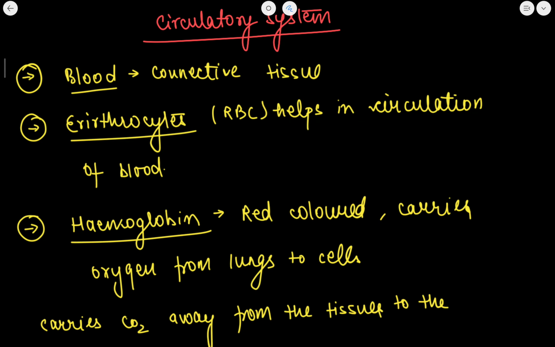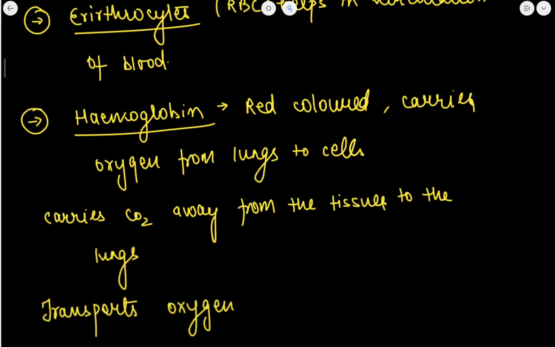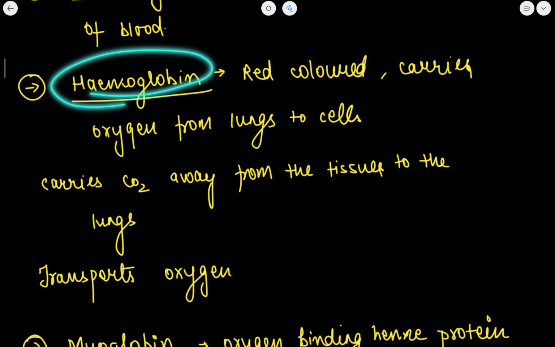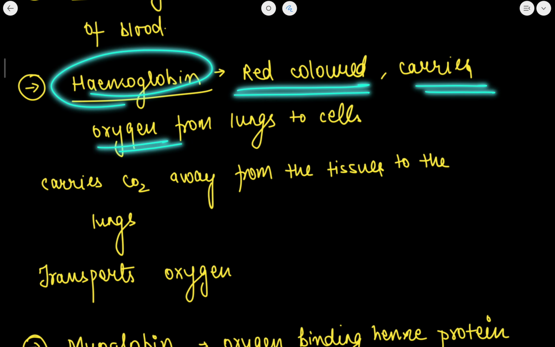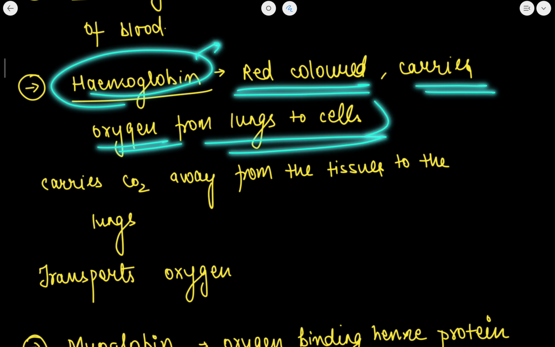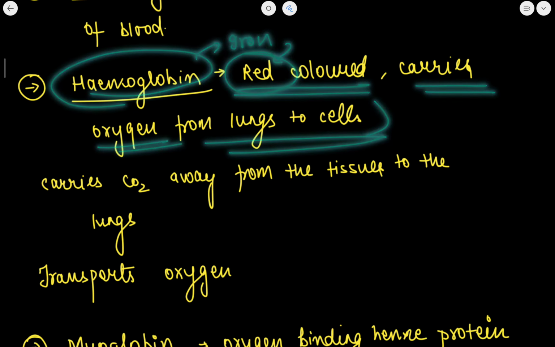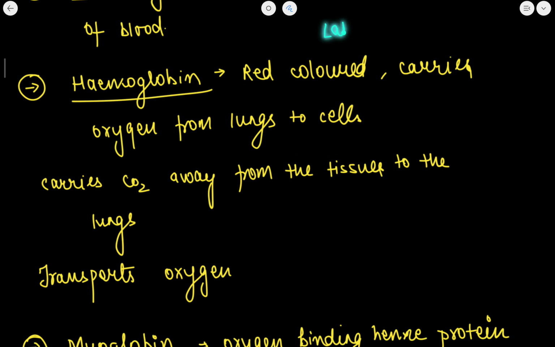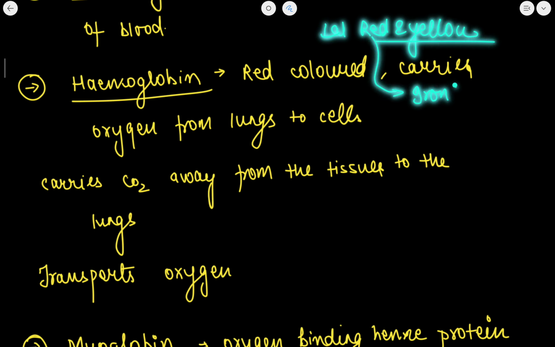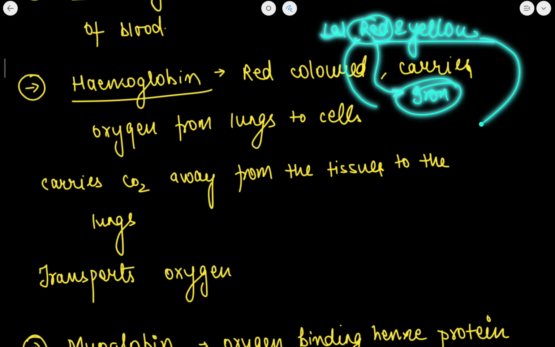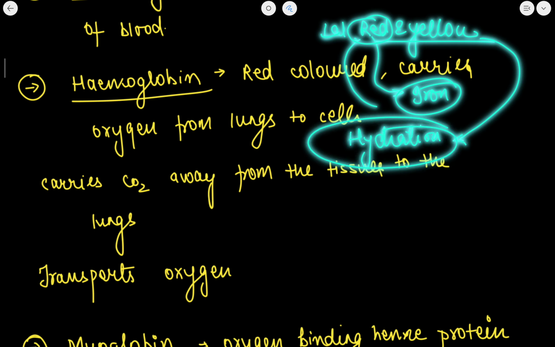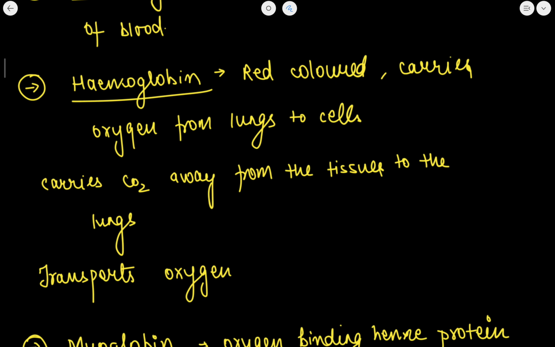Okay, erythrocytes is RBC. Now what is hemoglobin? Hemoglobin is red colored. It carries oxygen from the lungs to cells. Also hemoglobin contains iron, okay, due to which there is the red color of the cells. Also there is a type of soil known as red and yellow soils. पढ़ा होगा ना ज्योग्राफी में. तो रेड सॉइल में क्या होता है, आयरन का कंटेंट ज़्यादा होता है, that is the reason why the soil is red. And yellow is due to the hydration process. When there is hydration in the soil, that soil turns yellow.